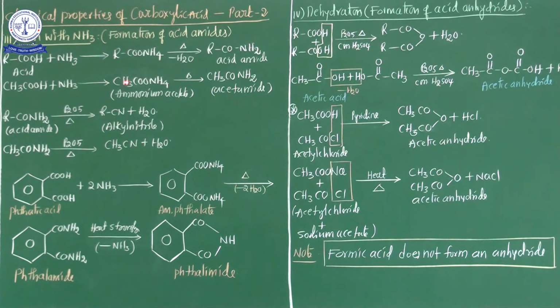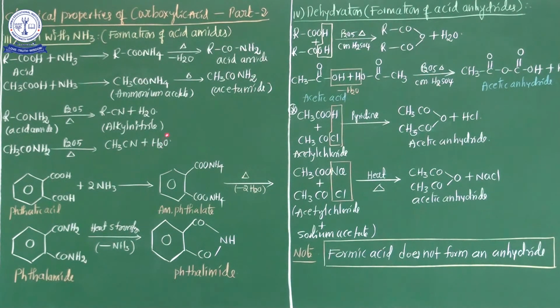Hi students, good morning to all. In this session, we are going to discuss the remaining chemical properties of carboxylic acid. In my previous classes, I completed two categories of chemical properties of the carboxylic group. Number one, reactions involving the proton, which is nothing but removal of hydrogen from the OH group. And the second category, reactions involving the hydroxyl group. And now the third category is reactions involving the carbonyl group.